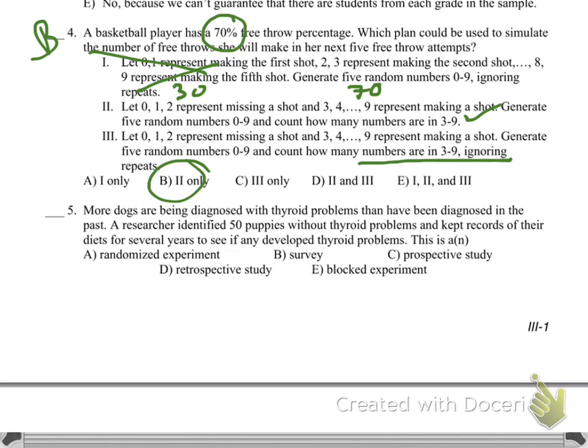Okay, let's go to 5. Here we're talking about dogs with thyroid problems. They kept their records for several years to see if they develop it. Hopefully you realize that this is not an experiment and it's not a survey. Now, I didn't tell you what a prospective and a retrospective study is because AP doesn't care about that. So you could either do C or D. Either answer will do.